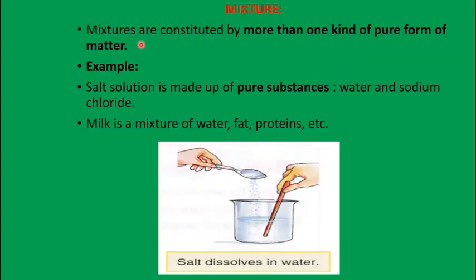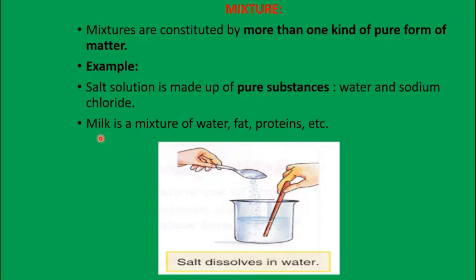Next, what are mixtures? Mixtures are made up of, or constituted by, more than one kind of pure form of matter. Like a salt solution, it's a mixture. A salt solution is made up of water and salt. I showed you the example in the beginning. When you take salt and add it to water, salt is a pure substance, water is a pure substance. When you mix these two, you get a mixture of salt and water, or salt solution. So what are the pure substances here? Water and salt. Common salt is known as sodium chloride, NaCl is its molecular formula.